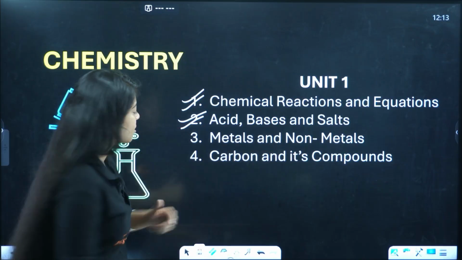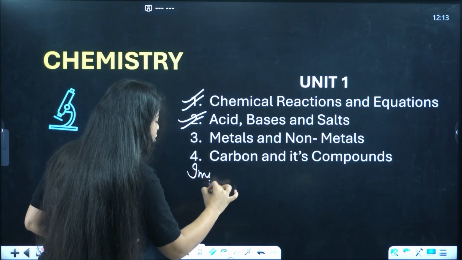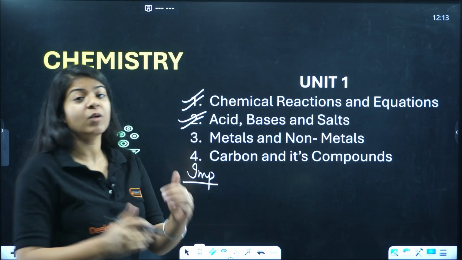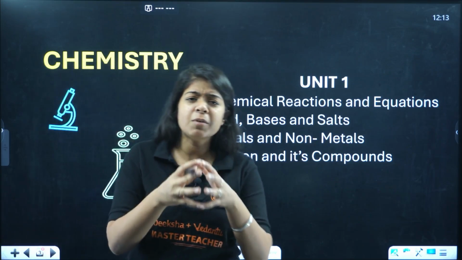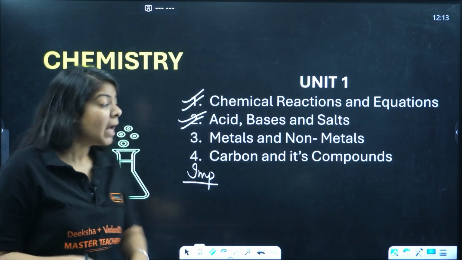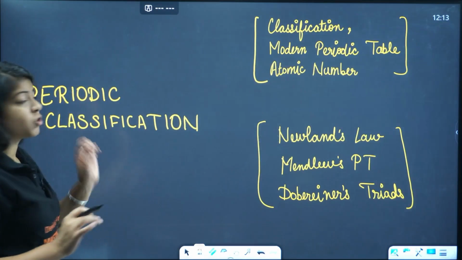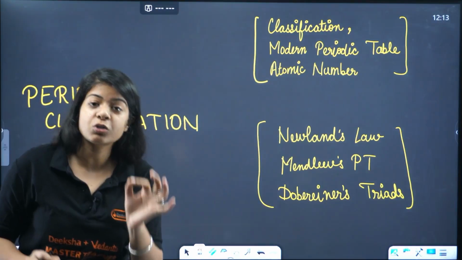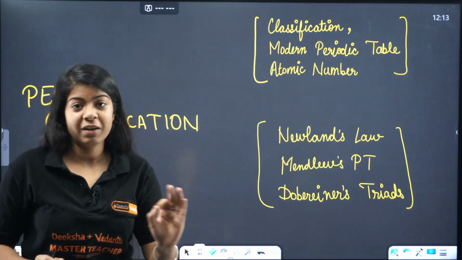Then carbon and its compounds, a very important chapter for class 10th as well as your higher studies, okay, because carbon is a very tricky compound. You will see when we do that chapter, okay. Now what are the deleted chapters of chemistry that you have to take care of not to study at all from the previous books, okay?